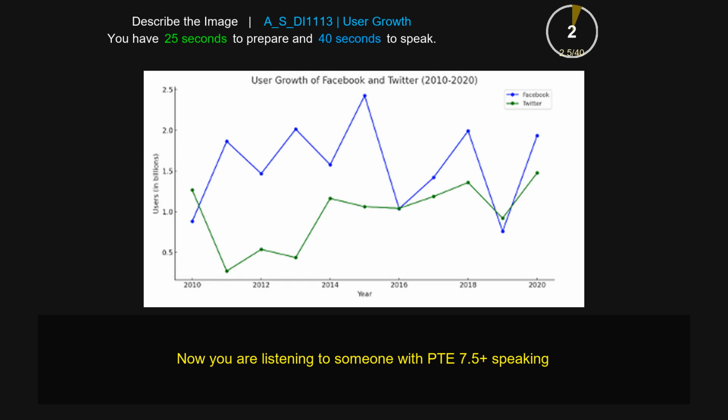The title of the given image is User Growth of Facebook and Twitter. It is a line graph and the horizontal line represents year and the vertical line shows users in billions from 0.5 to 2.5. According to this line graph, the user growth of Facebook is maximum in 2015 and it is minimum in 2019 with around 1 billion. With respect to Twitter, in 2010, the data given is around 1.5, whereas in 2012 the data given is around 1.5.